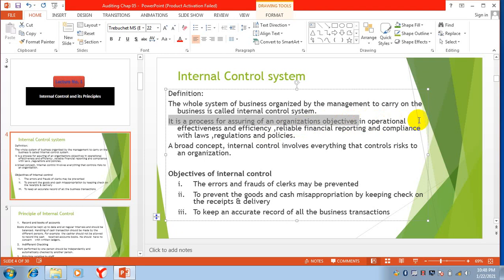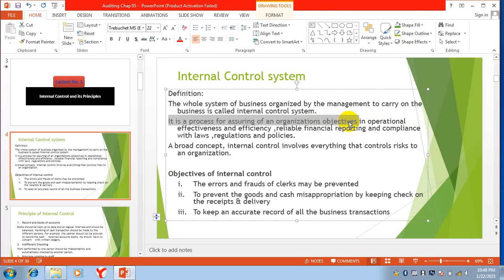You have an accounts department, you have a finance department, you have a marketing department, you have a sales department, you have a production department. So all these departments, what is the purpose of these departments? To achieve the objectives of the business.